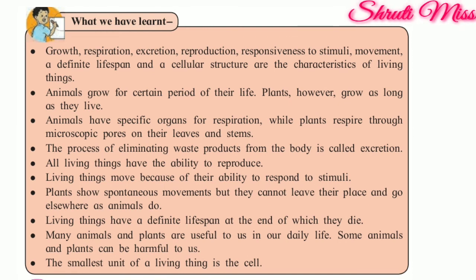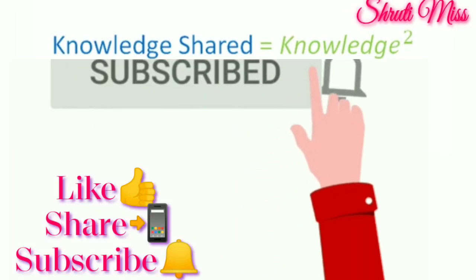Many animals and plants are useful to us in our daily life. Some animals and plants can be harmful to us. And the last point is, the smallest unit of a living thing is the cell. So now we have completed this chapter.